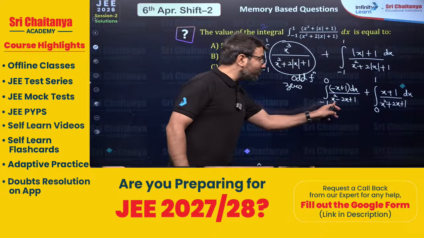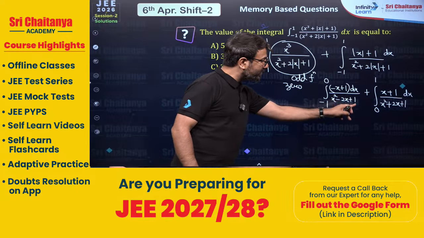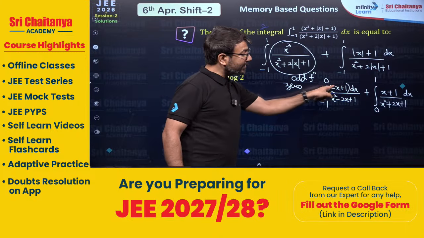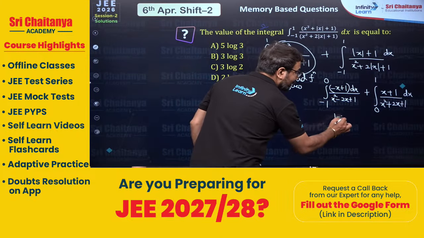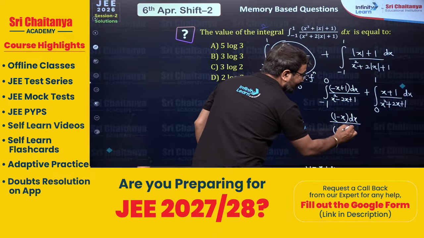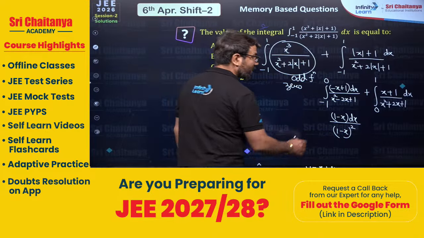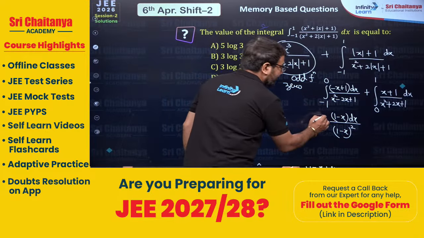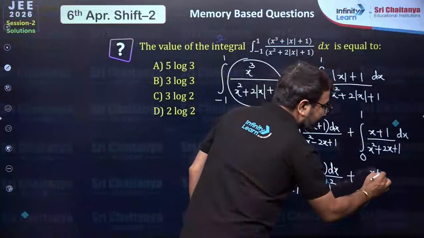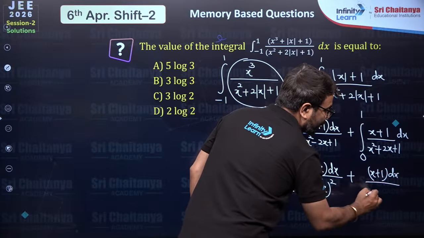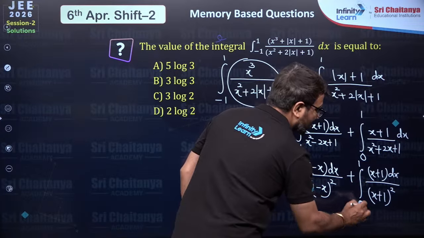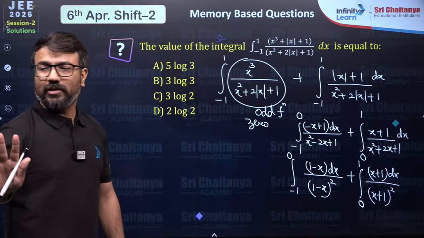Now here you see it is x square, a square minus 2ab plus b square. You can see here it is 1 minus x. So in the numerator it is 1 minus x, and in the denominator it is 1 minus x whole square. Can you see that? Alright. And the integration is from minus 1 to 0. Here also you can see x plus 1, and over here you can see x plus 1 whole square, and then here it will be 0 to 1. Is it clear to everyone? Are you all able to understand this?